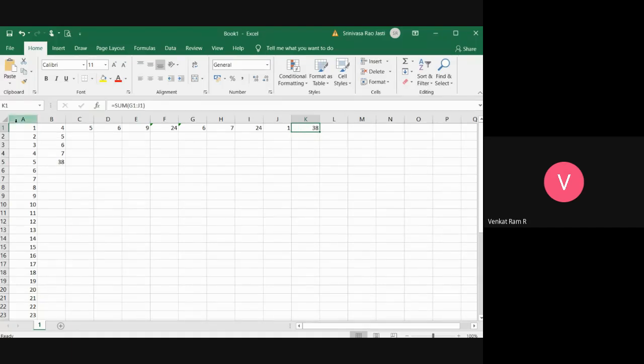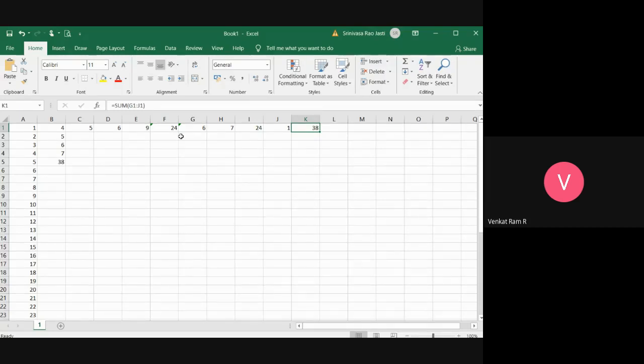So here, if the number is constant and alphabets are changing, then that is called row range. And if alphabets are constant and numbers are changing, then that is called column range.